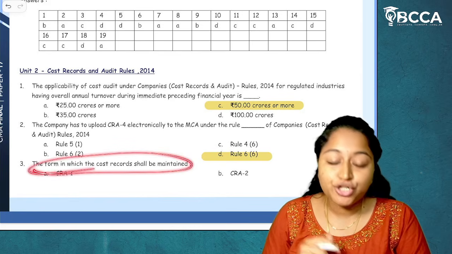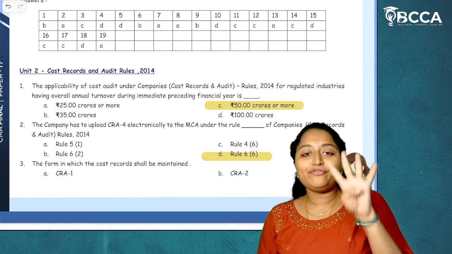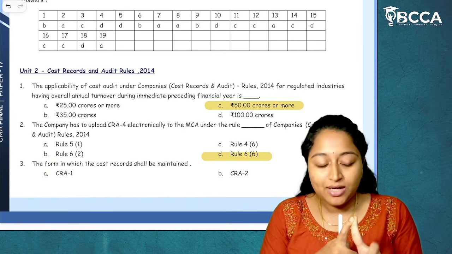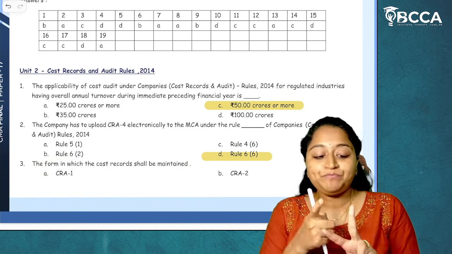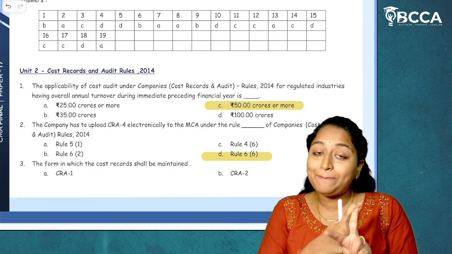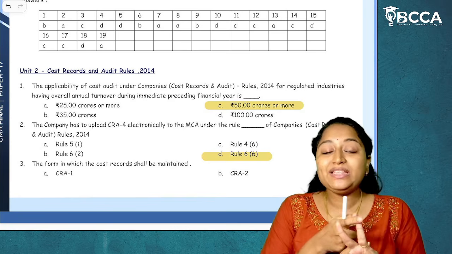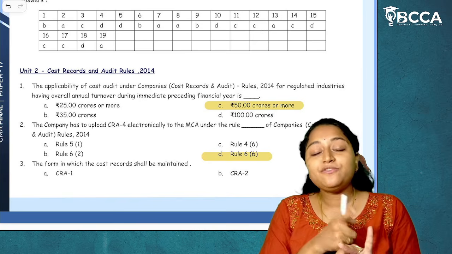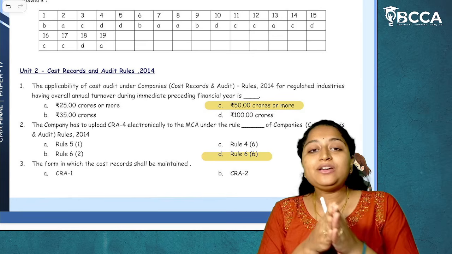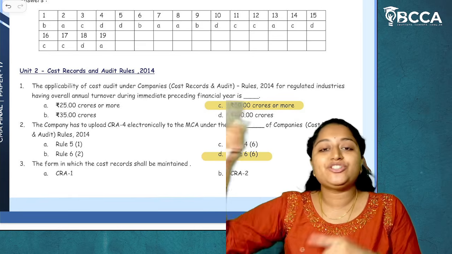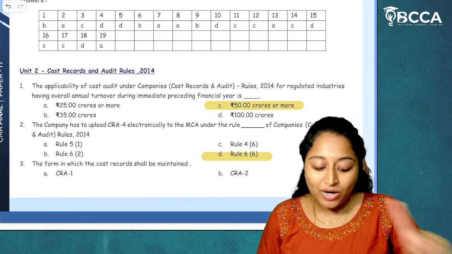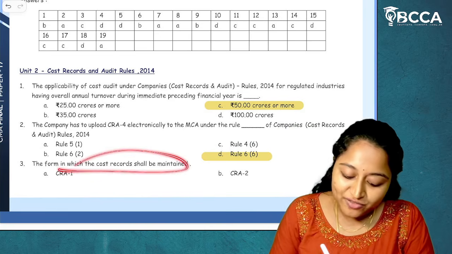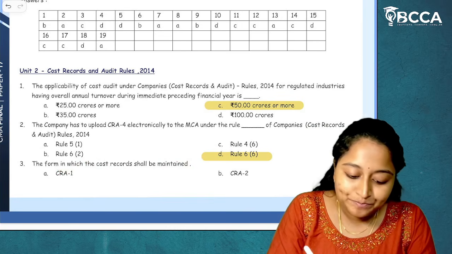The form in which cost records shall be maintained. So there are 4 forms which we have. Form CRA1 talks about maintenance of cost records. Form CRA2 talks about intimation of appointment of cost auditor by company to central government. Form CRA3 talks about cost audit report given by cost auditor to company. Whereas form CRA4 talks about filing of cost audit report by company to central government. So we have form CRA1. What is form CRA1? Form CRA1 is maintenance of cost records. So here the form in which cost records shall be maintained is form CRA1. I hope it's clear.